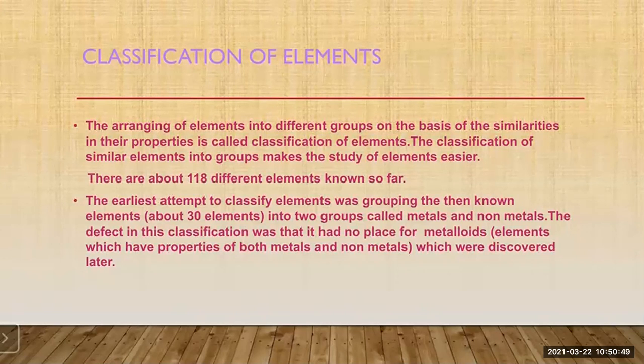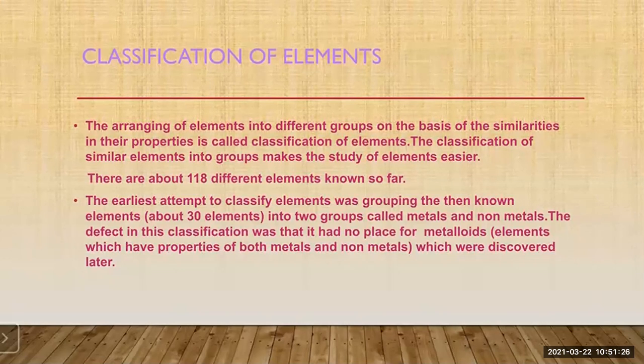So, in a similar way, if all the elements are put in the same group, okay, so it will become very difficult to study their properties separately. So, what is necessary? A systematic classification is necessary. We need to arrange these elements in the proper group according to their similarities in the properties, so that the study of each and every element becomes possible. Got it? So, there are about 118 elements known so far.